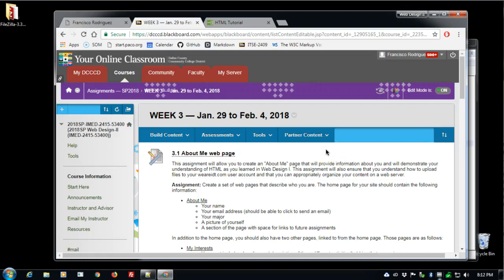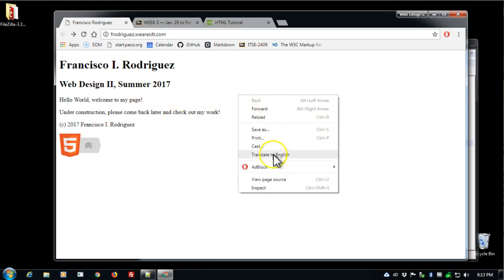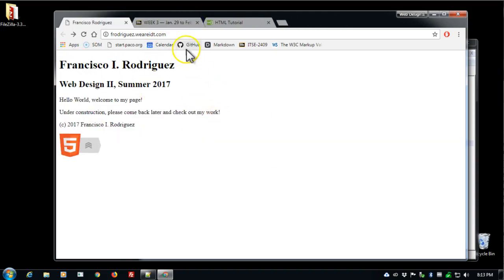Since by now you have probably already uploaded an index file, as I have in my site, in my WeAreIDT file, I'm going to first get rid of this. Not necessarily by deleting it, but by moving it elsewhere. This is a very simple page. It's got no CSS. If I look at the page source, I see it's only HTML, so there's only going to be one file to move. It's going to be the index file.